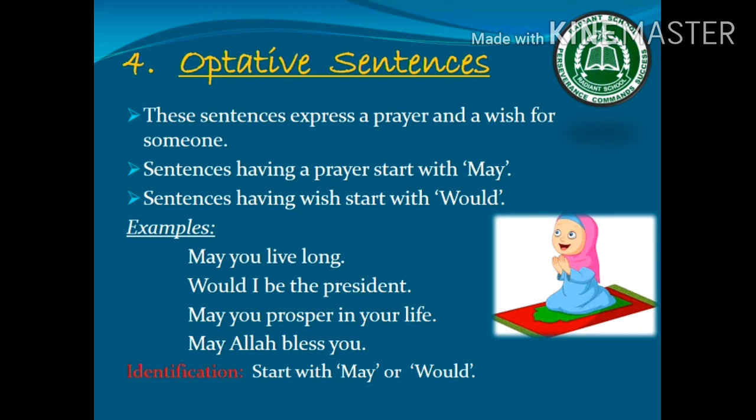May you live long. Now here you are giving a dua or prayer to somebody. You are praying for somebody. Next example, would I be the president? Here the word would has been used, and it is used for your wish, that you wish to become a president. The next is, may you prosper in your life. May Allah bless you. So an identification tip is that optative sentences start with may or would.